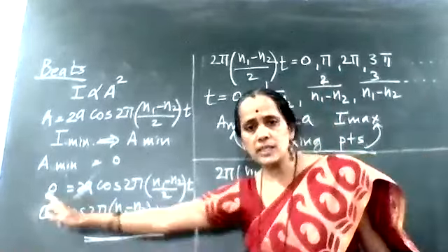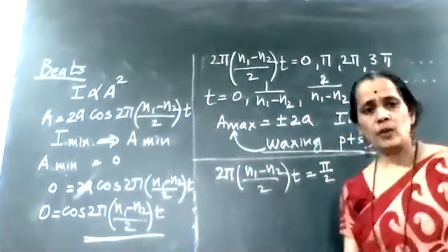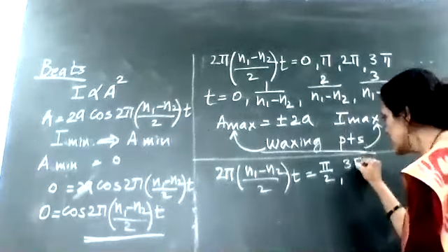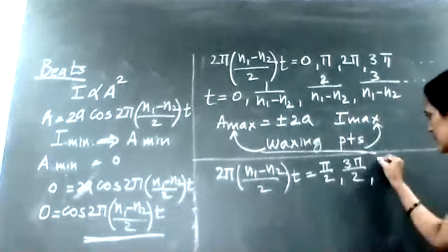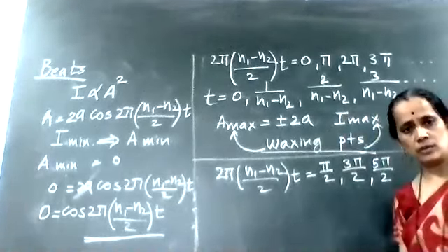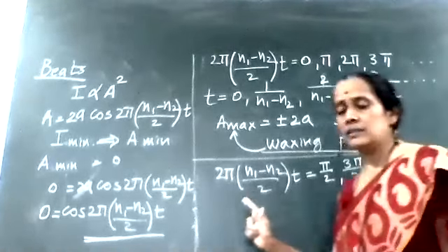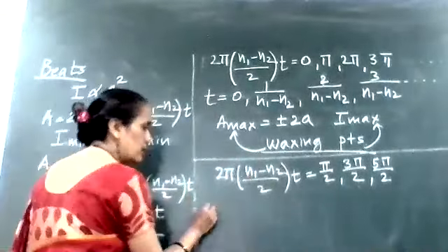Cos theta is 0 when the angle is pi by 2. Cos 90 is 0. Cos 270 is also 0, means 3 pi by 2. Then I can say that for 5 pi by 2 also cos of the angle is 0. Means at these particular angles, I will get the amplitude as 0. So now I can find out the time interval.